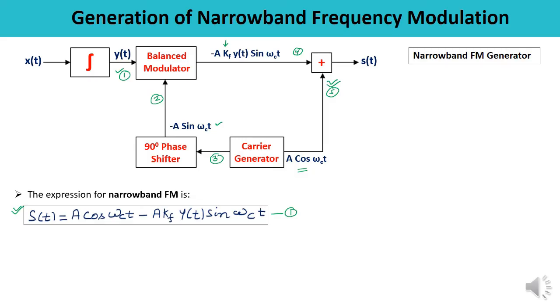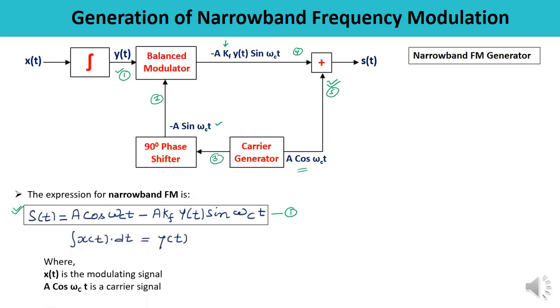So, deriving further the expression for a single tone narrowband frequency modulated signal, we know what yt is. Yt is the integral of xt into dt, where xt is any modulating signal, and the carrier signal is denoted as a times cos omega ct. So for a single tone narrowband FM, first we have to take the modulating signal equation, that is xt. Then we have to integrate it and proceed further.